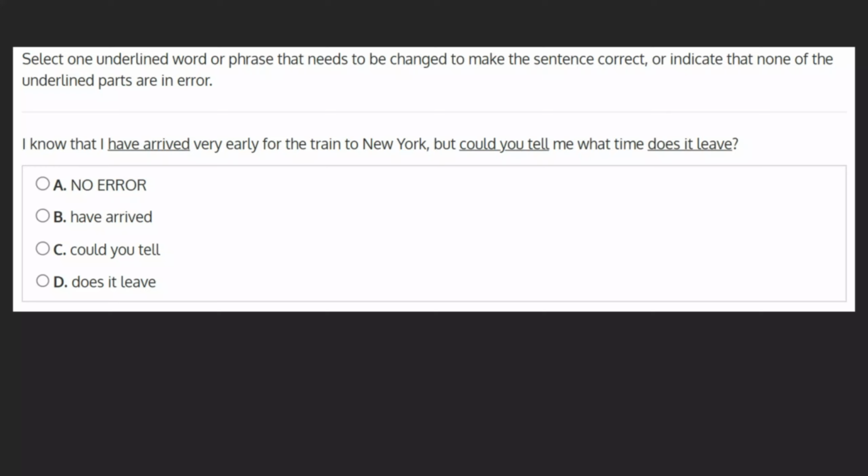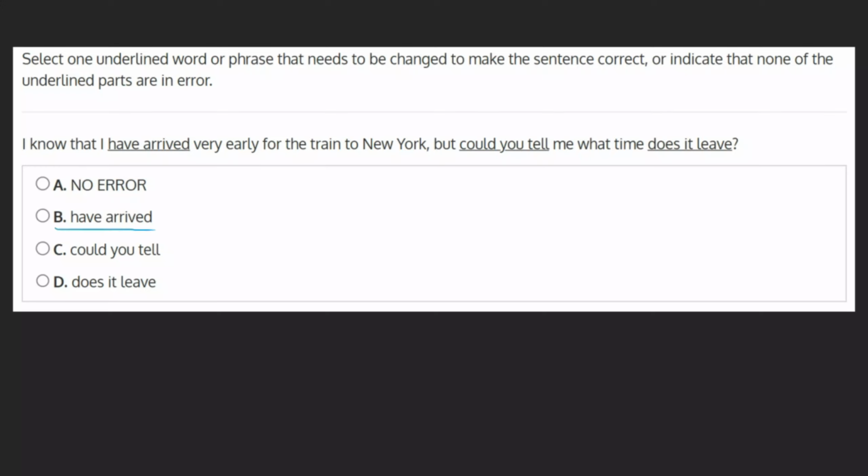Select one underlined word or phrase that needs to be changed to make the sentence correct, or indicate that none of the underlined parts are in error. I know that I have arrived very early for the train to New York, but could you tell me what time does it leave? Let's go through each choice to see if there's a mistake that needs correcting.